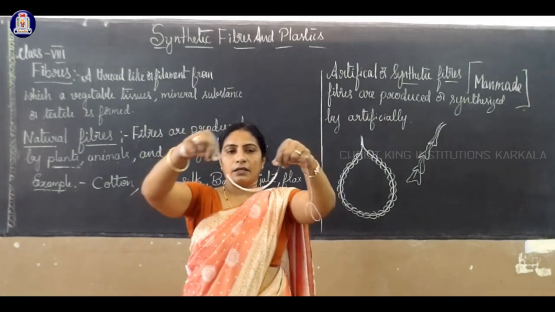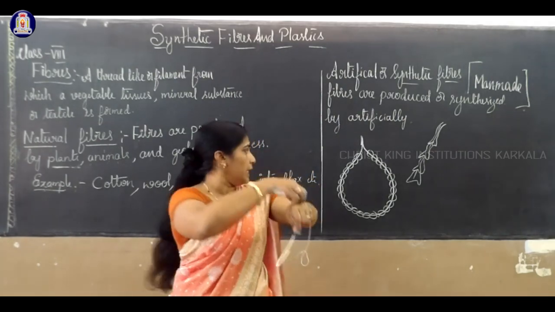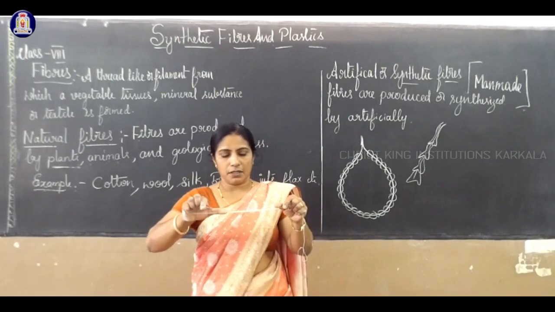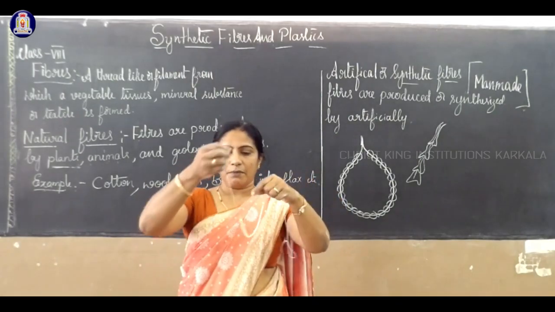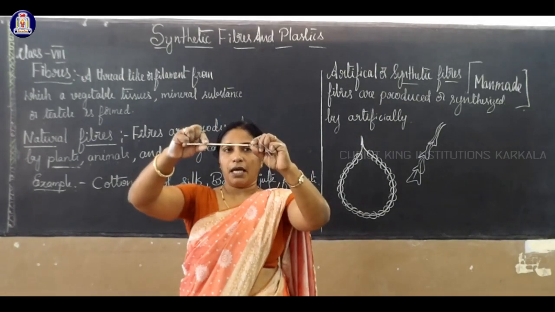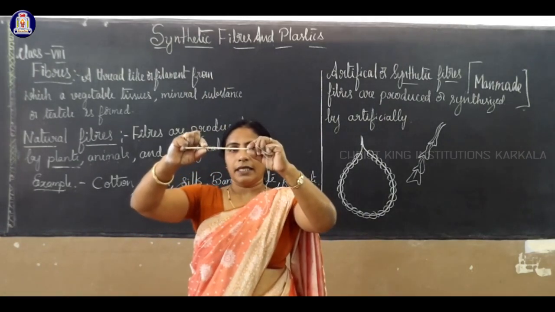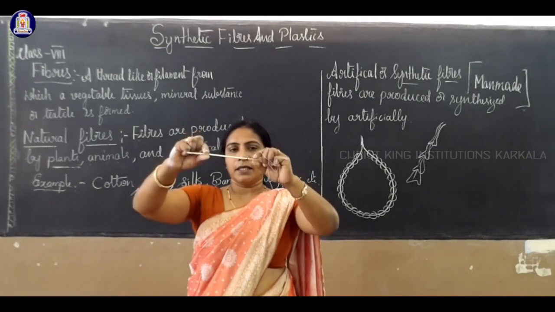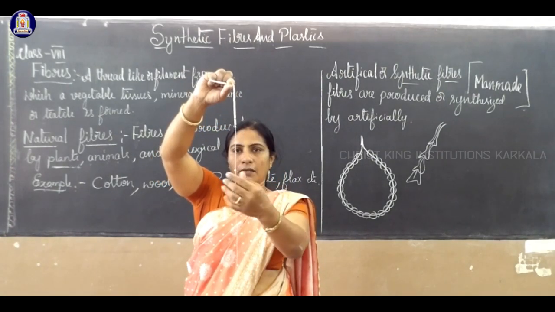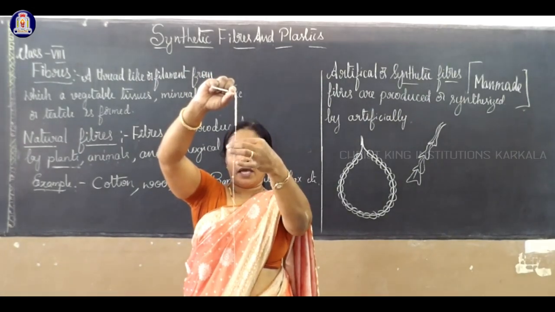So these are the beads. When I join the beads, observe carefully why this example is given. What are artificial fibers? Artificial fibers are fibers prepared by man, that's why they are called man-made, and they are prepared with some unit. So each unit, if I observe, 1, 2, 3, 4, 5, 6.